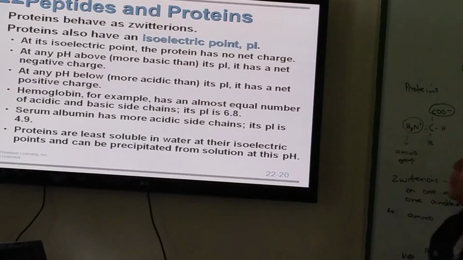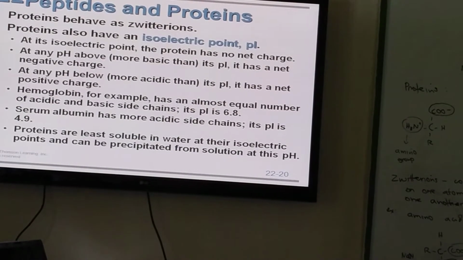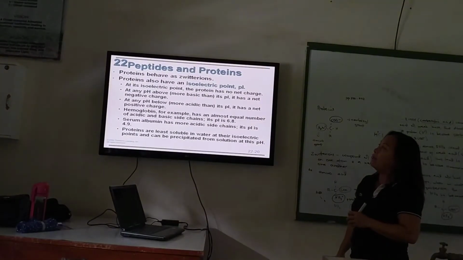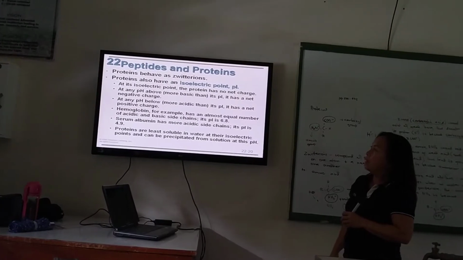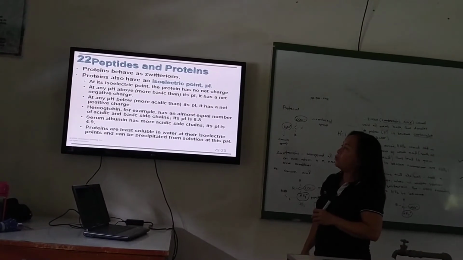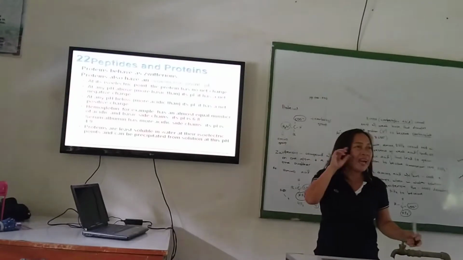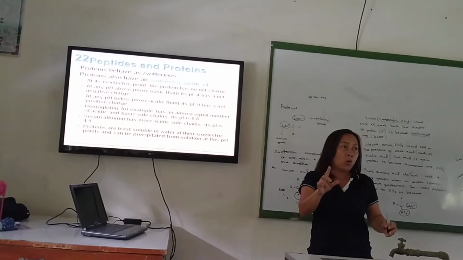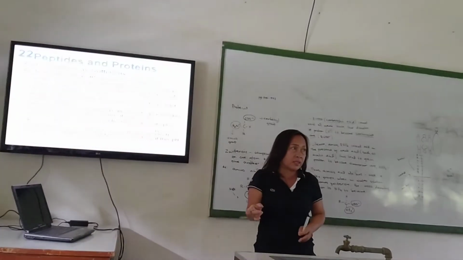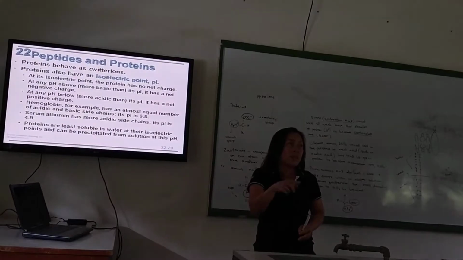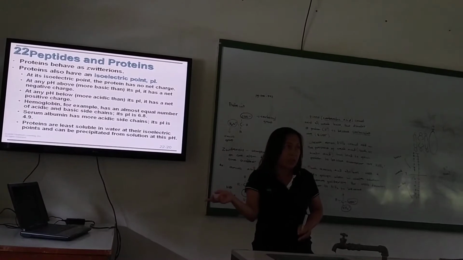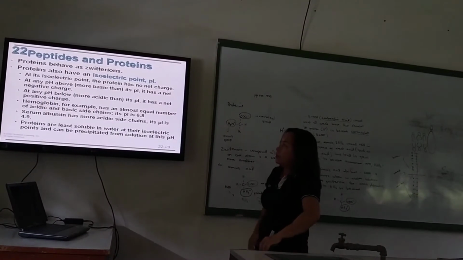So proteins behave as zwitterions. They all have an isoelectric point. At its isoelectric point, the protein has no net charge. Remember, at its isoelectric point, no net charge, so it's neither negative nor positive.